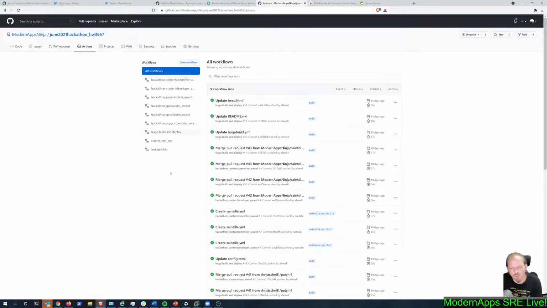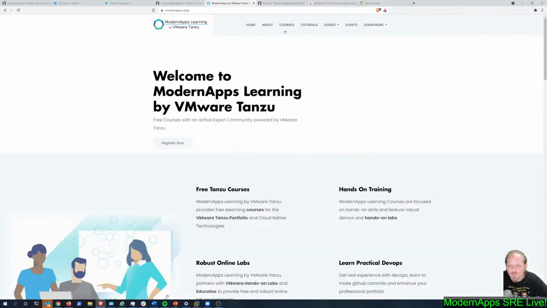Okay, so we'll get there, and once we get that service that will allow members of the community to use a Git pull request to propose a tweet for the community Twitter account, then we'll have that logic hammered out, and we can add that logic to those other places where we need it: adding courses, or when a new course is added, when a new tutorial is added, when a new guide is added, when a new event is added.